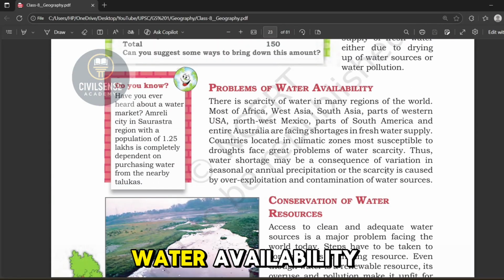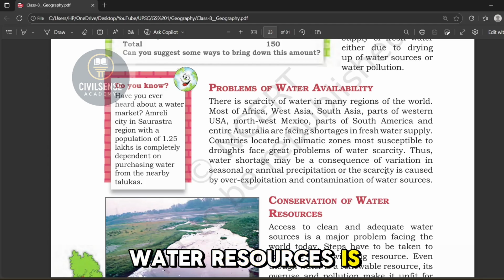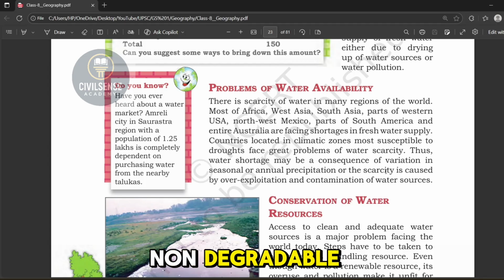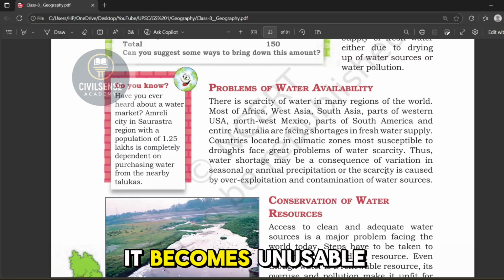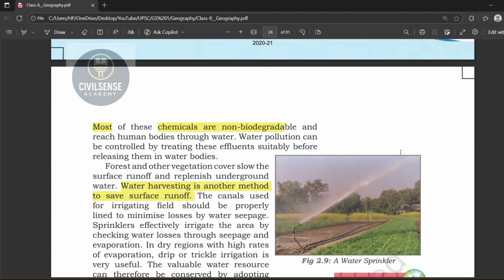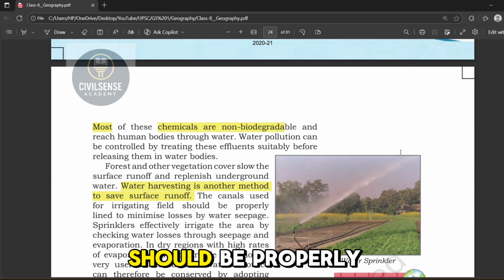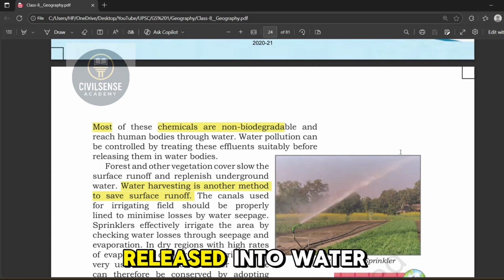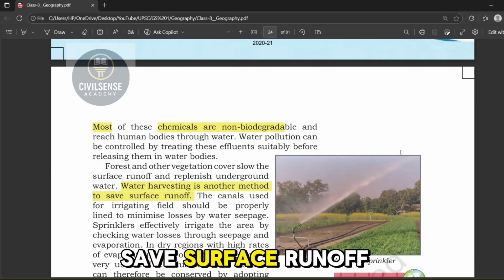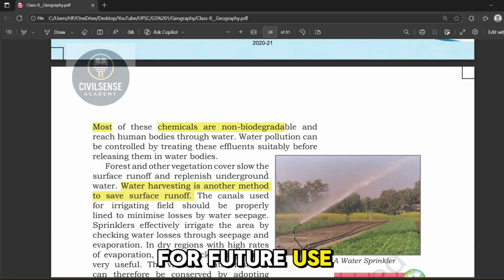Next, problems of water availability. The conservation of water resources is very important. Most chemicals that pollute water are non-degradable. This means if water gets polluted with nitrates, metals and pesticides, it becomes unusable and harmful for health. These chemicals do not vanish naturally. They remain in the water for a long time. To control water pollution, waste should be properly treated before being released into water bodies. And another important method is water harvesting, which helps to save surface runoff and store water for future use.